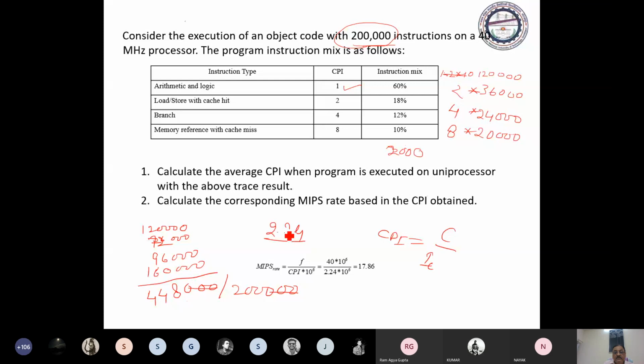Okay, CPI is 2.24. Now we can compute the MIPS rate, million instructions per second. Okay.